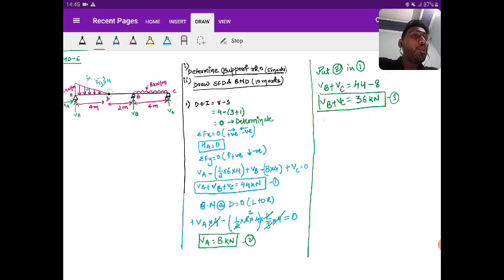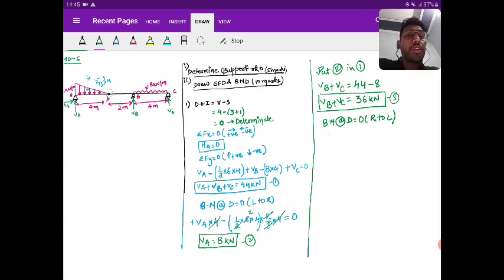Now again I am going to write bending moment at D is equal to 0, but this time I move right to left. Why am I doing this? Because I obtained the equation in terms of VB and VC, I want another equation in terms of VB and VC only. That's why I'm using right to left for bending moment at D is equal to 0. Is it clear?